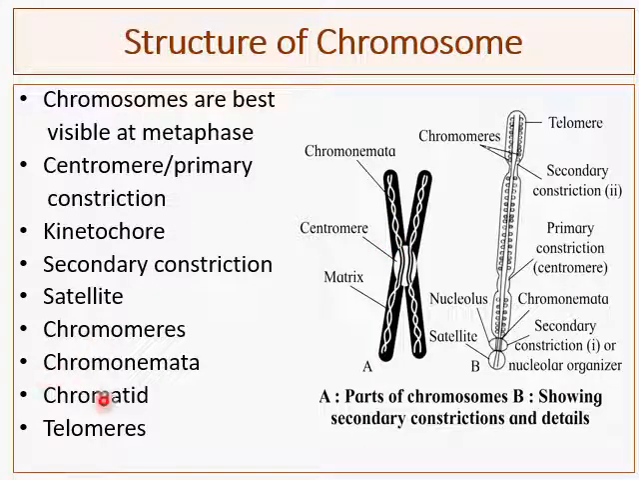Then chromatid. So what is a chromatid? A chromatid is nothing but a condensed, supercoiled structure of chromatin. Then telomeres. So what are telomeres? Telomeres are the ends of chromosomes. Whatever chromosomes you see here, the telomeres are the end segments of the chromosomes.